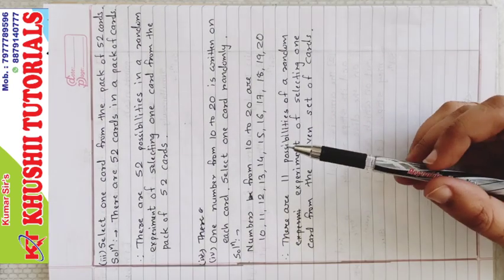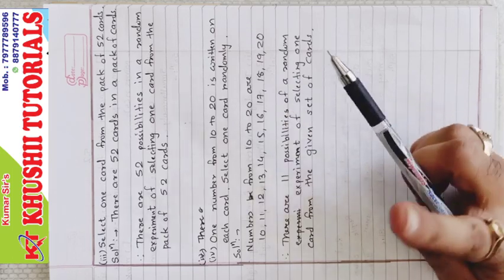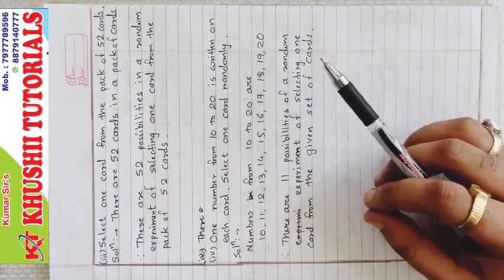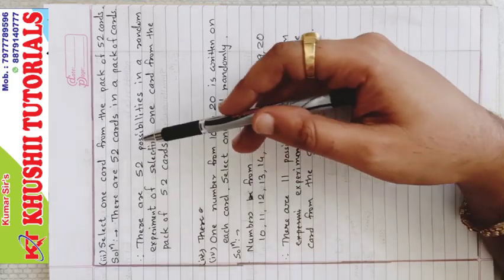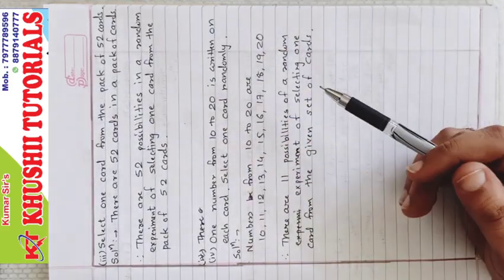This is the end of exercise 5.1. These sums are very easy and just of 1 mark. Even if you just write the number of possibilities, like there are 52 possibilities, there are 11 possibilities, then too it is okay because they are just of 1 mark.